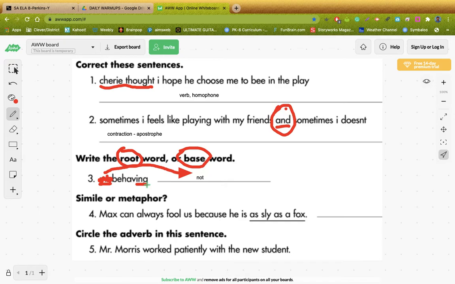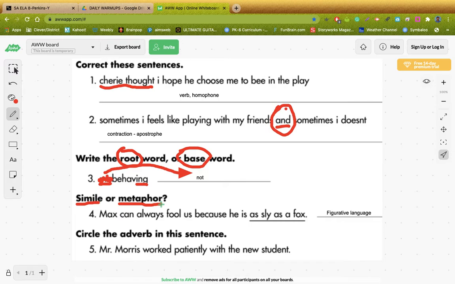Now, number 4, simile or metaphor. I love these. Good authors use these constantly because it paints pictures in our minds. This is figurative language. And they're telling us right now the type of figurative language they're using is a simile or a metaphor. Now, they're the exact same thing, by the way, similes and metaphors. They're comparing two unlike things. They both do that. But one of them is slightly different.